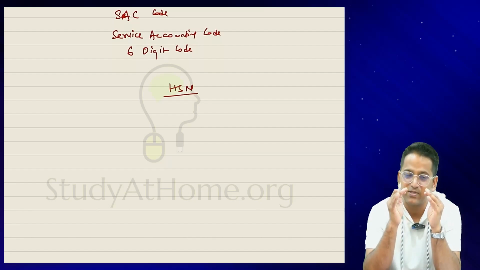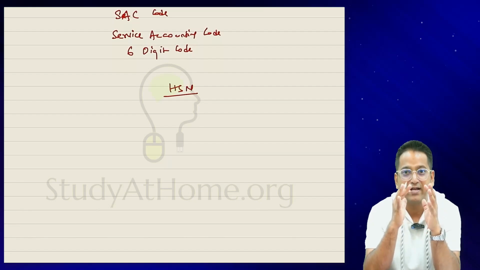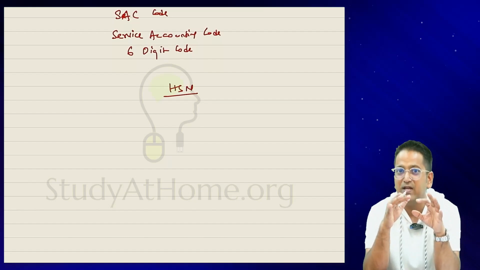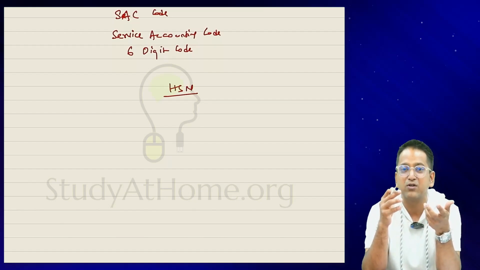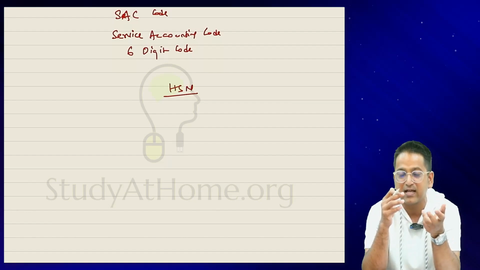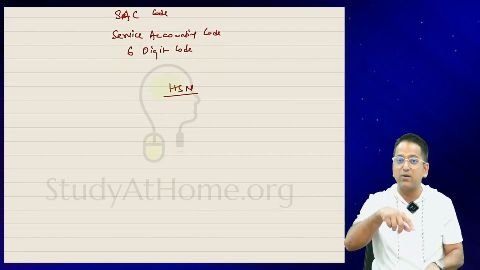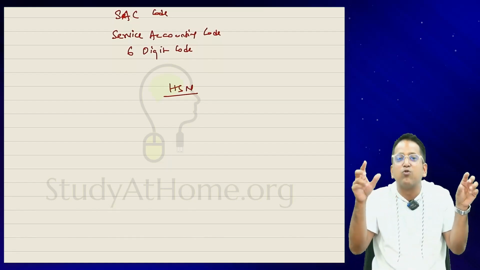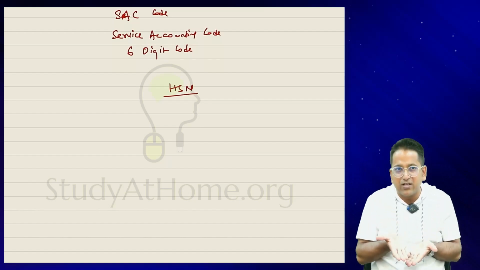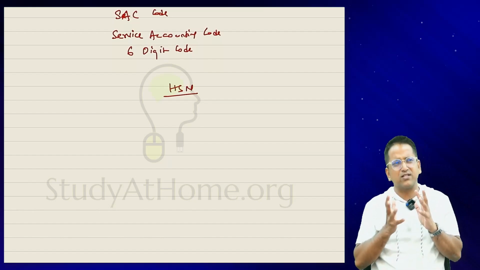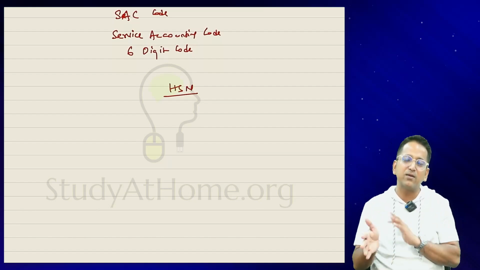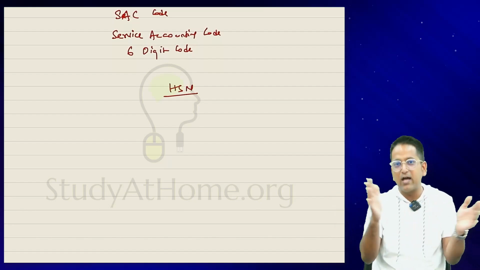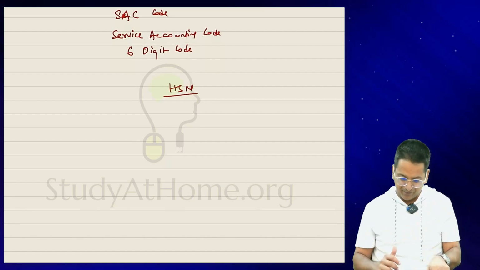Why is this happening? The law states that the HSN code for goods and services is 8 digits. But practically in the market, the old code, the SAC code, the service accounting code, is being used. Even today on the GST portal, the list uploaded for services has the heading SAC code, service accounting code. People also call it SAC code. Neither is the government explaining properly what to call it, nor is the public understanding it. So both these names are circulating in the market, right?